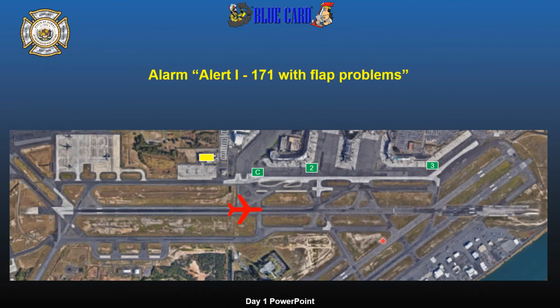So right here, command says down and rolling, nothing showing. Pilot's going to terminate. All of our apparatus are not going to respond to a Level 1 here. They're going to hold positions because the pilot's not indicating a problem or you're not visually seeing anything. Now, if something starts to show or the pilot reports something, the first truck on scene can mitigate and the other trucks can come to a Level 1. But for Alert 1s, minor problems, we can stay in our standby positions.